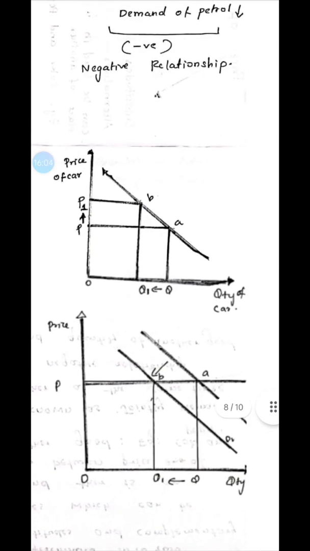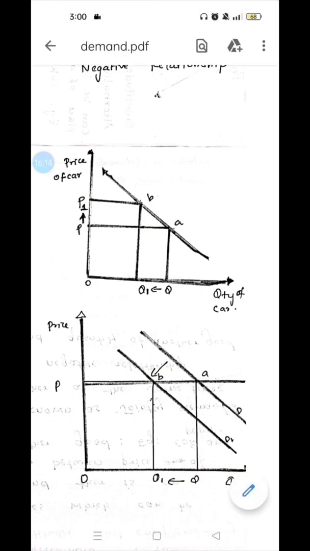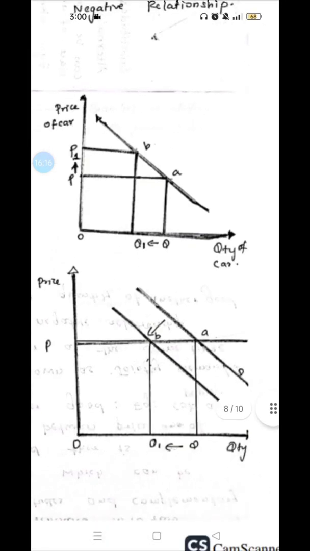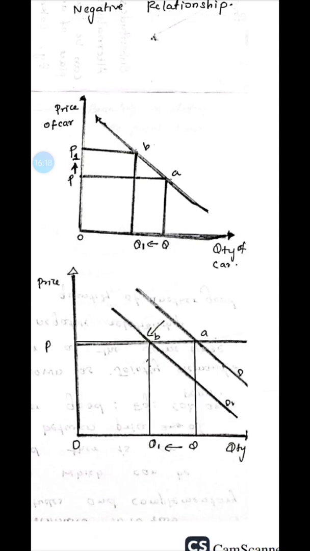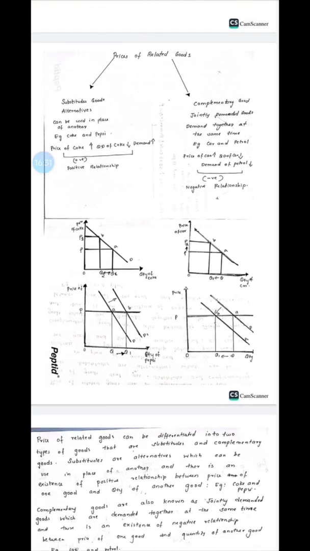When the price of the car is increasing, there is a movement along the demand curve from point A to point B, and the quantity demanded of the car also reduced from Q to Q1. And the price of petrol is the same, it is constant, but there is a decrease in the demand curve. So the demand curve shifts from D to D1. It shows a movement and a shift in the demand curve.